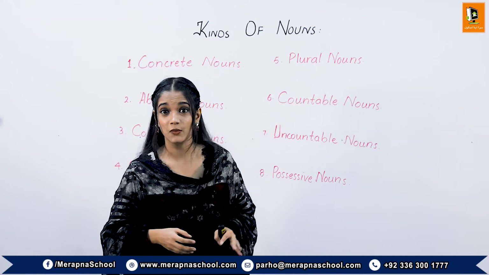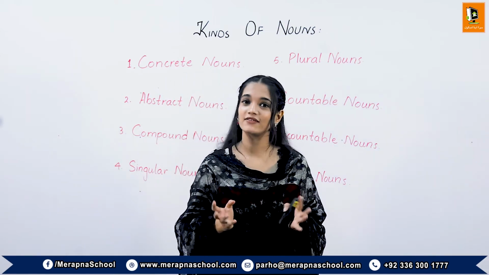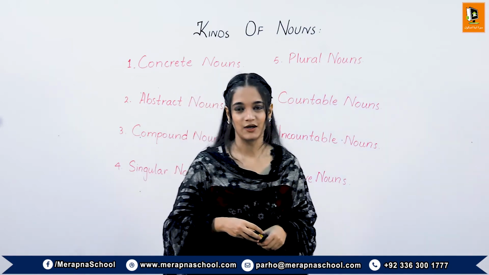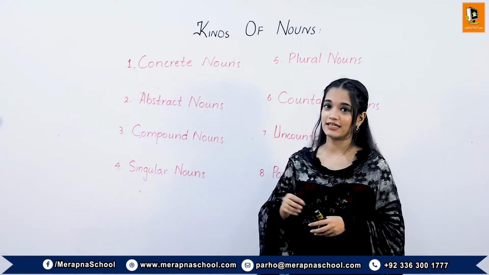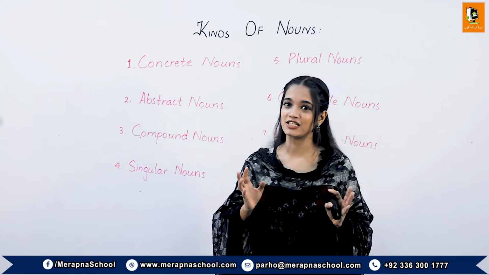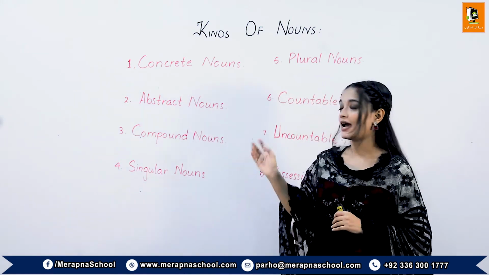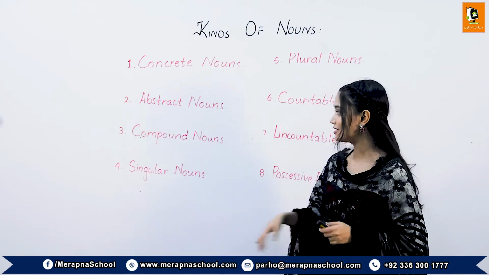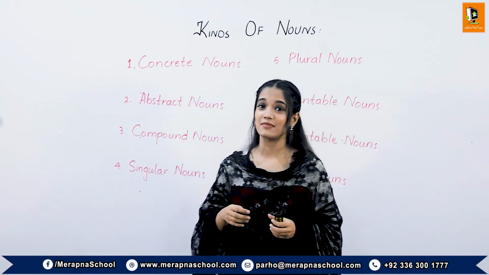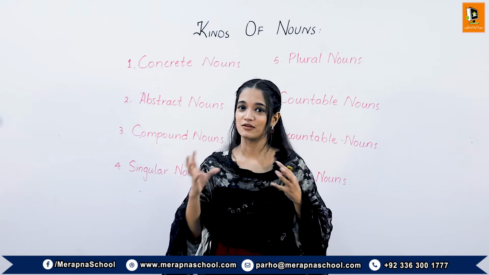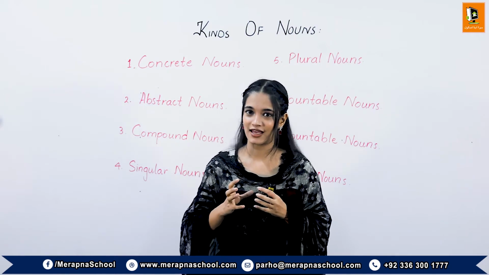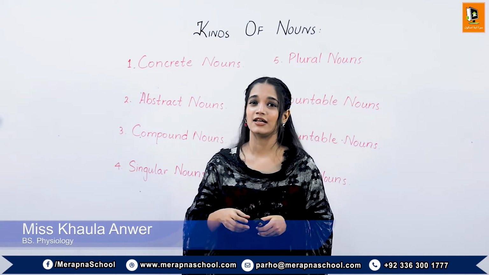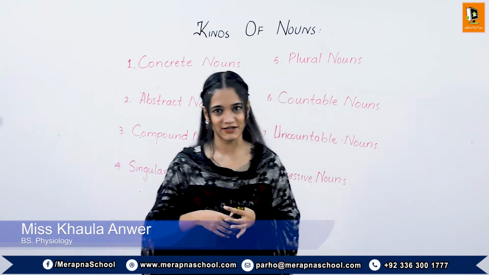Okay, now students, in this session we have talked about the kinds of nouns and a little bit of detail of each kind. We have studied the concrete nouns which can be seen, touched and smelled by us. The abstract nouns which cannot be seen, can only be felt. The compound nouns which make a single noun by adding two nouns together, like rainbow. The singular nouns which identify one person, place or thing.